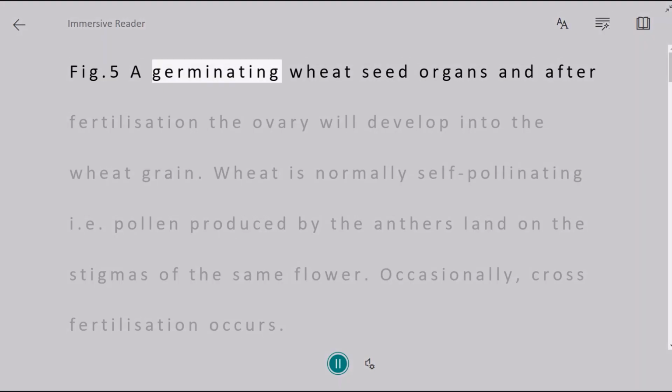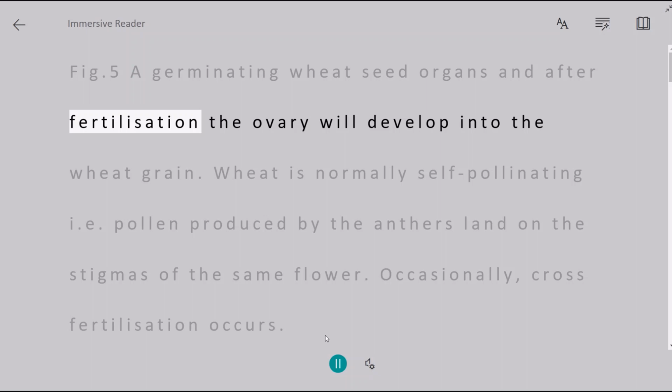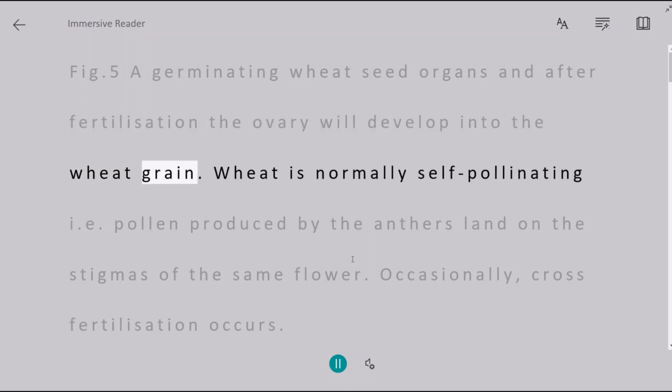Figure 5a: germinating wheat seed organs, and after fertilization the ovary will develop into the wheat grain. Wheat is